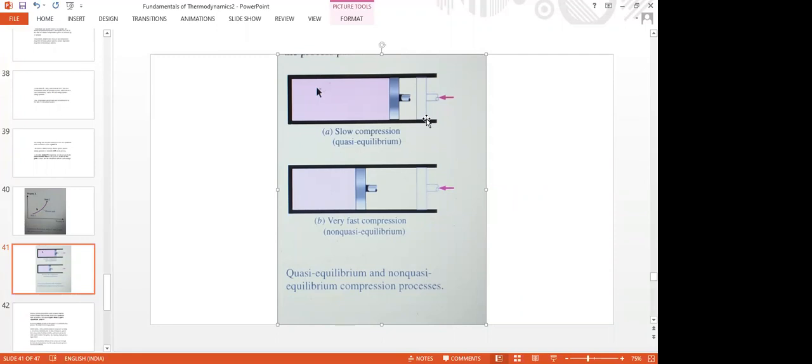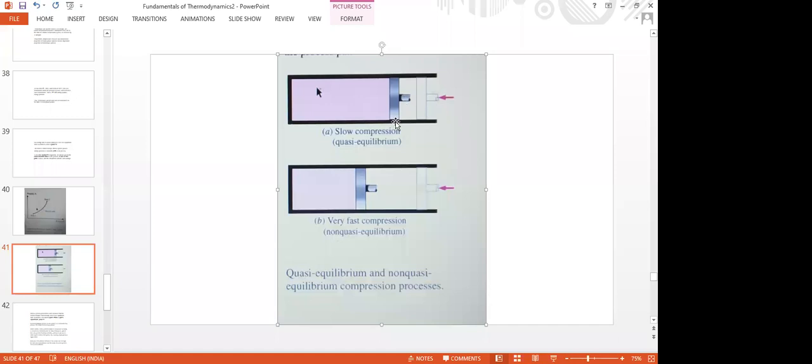If a work producing device is there, and the process is executed in a quasi-equilibrium manner, then only we will get more work. If it is a fast process, then we will not get any work. In that way, all the thermodynamic processes in reality are modeled as quasi-equilibrium processes. Of course, the real processes are not that slow, but this is a mathematical model with which the real process can be studied.